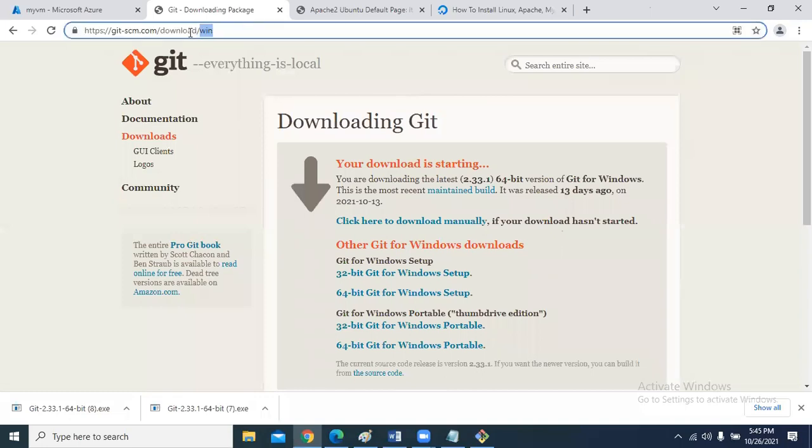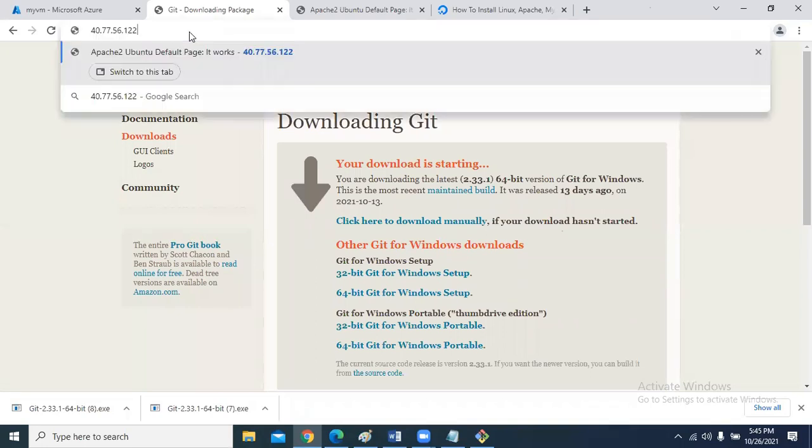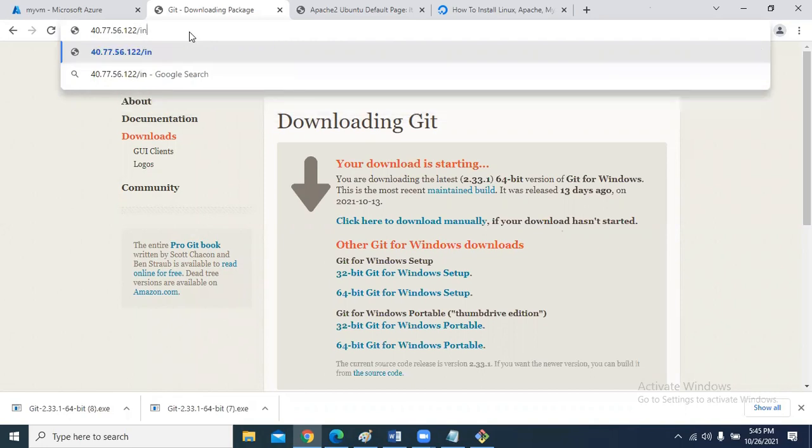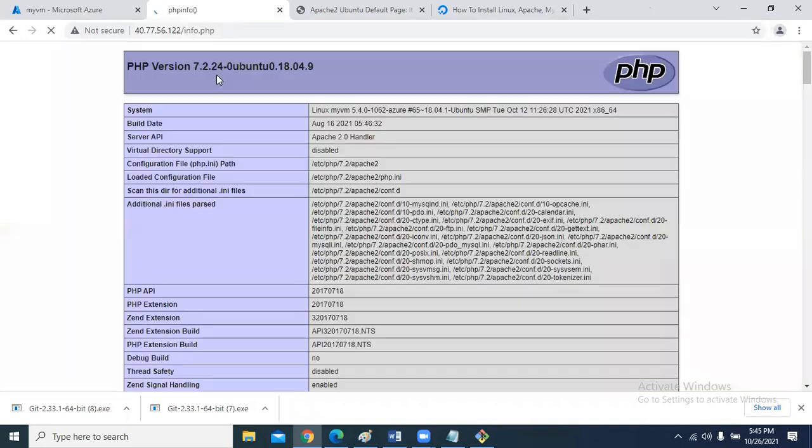Here, paste this one and say info.php. Are you seeing that PHP is also running?